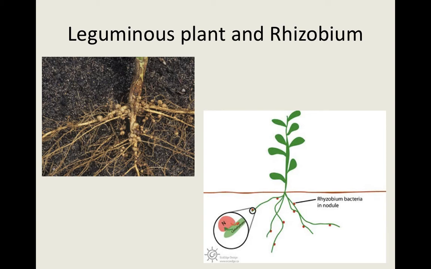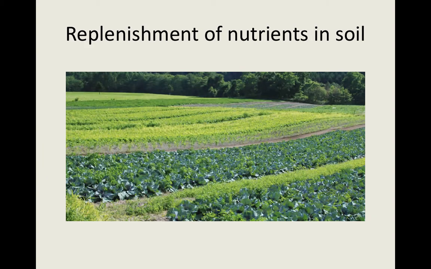Before that, let's see the problems faced by the farmers. Have you seen farmers spraying manures and fertilizers in the agricultural field? We would have seen farmers keep on spraying a lot of chemical fertilizers to the crops. Why do the farmers do that?